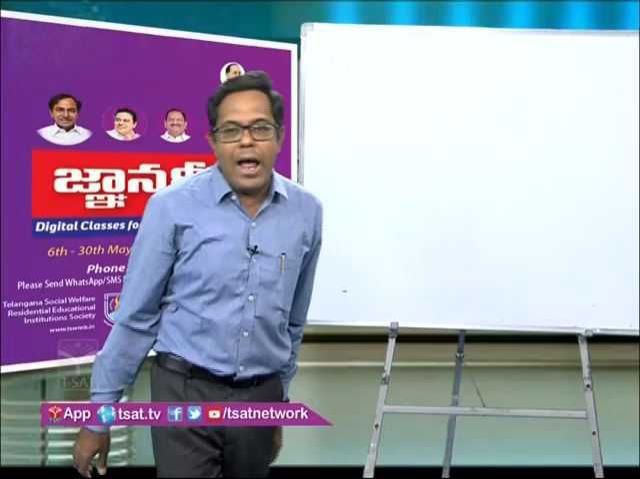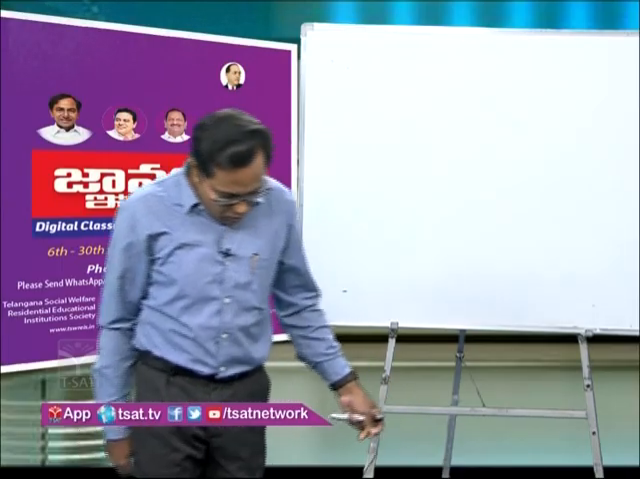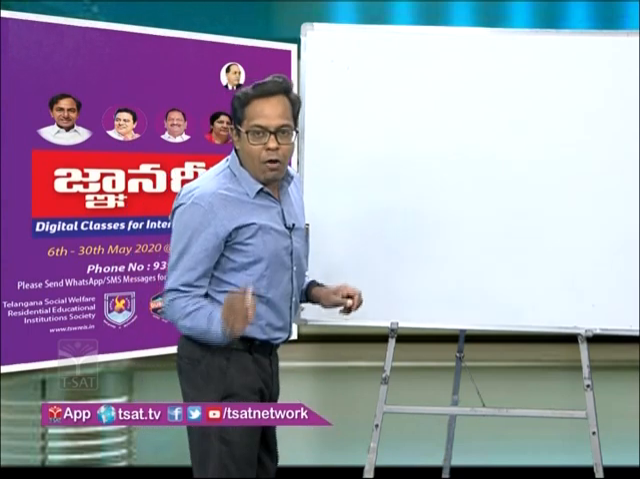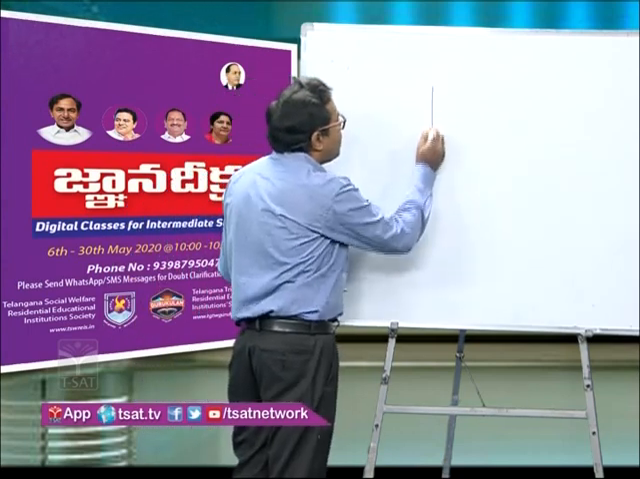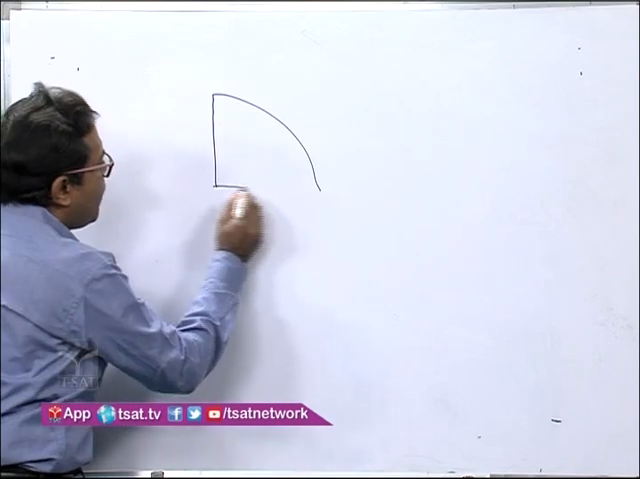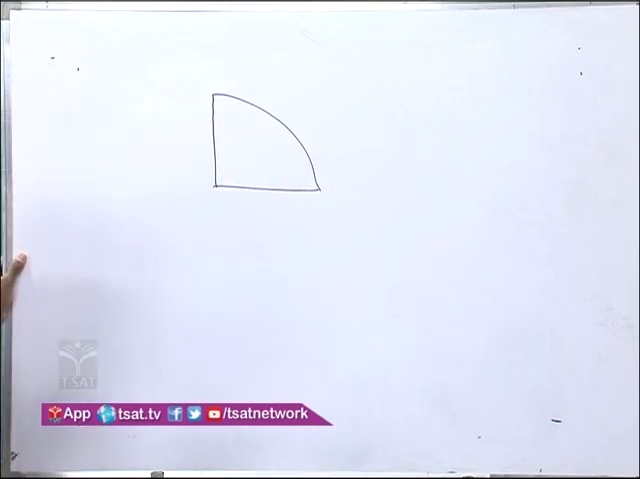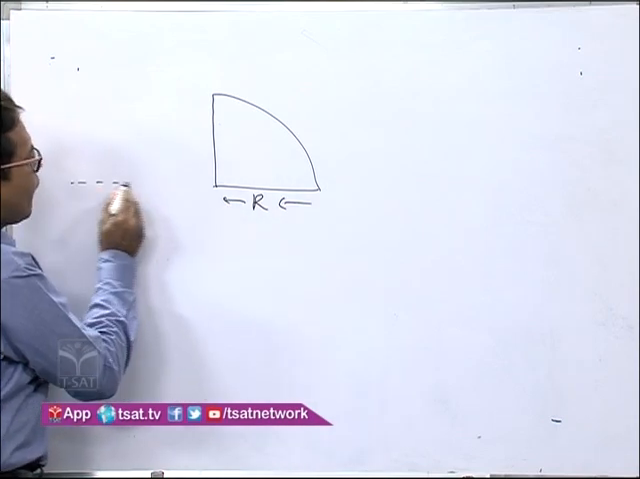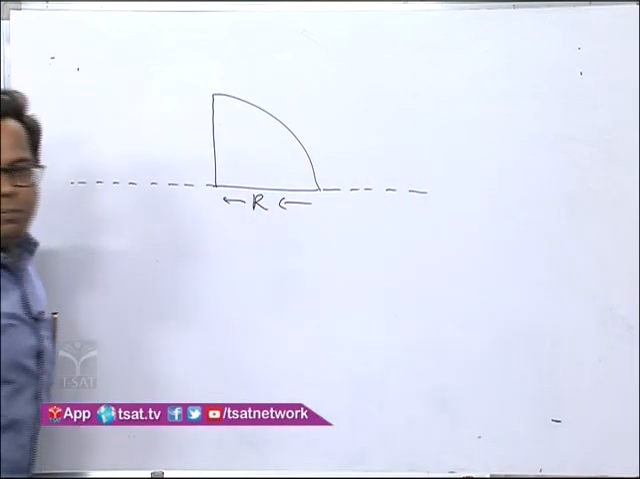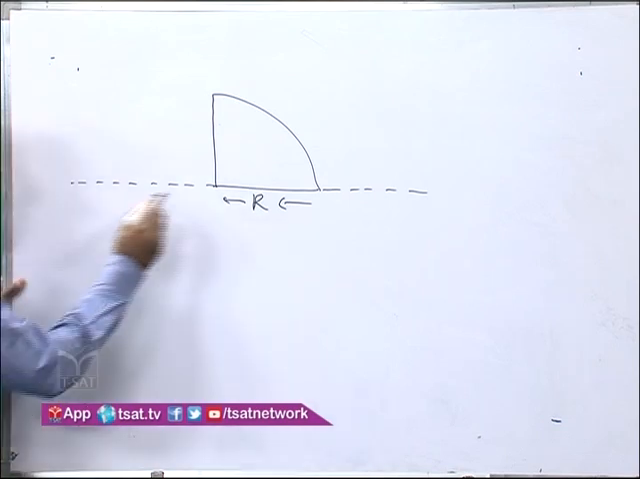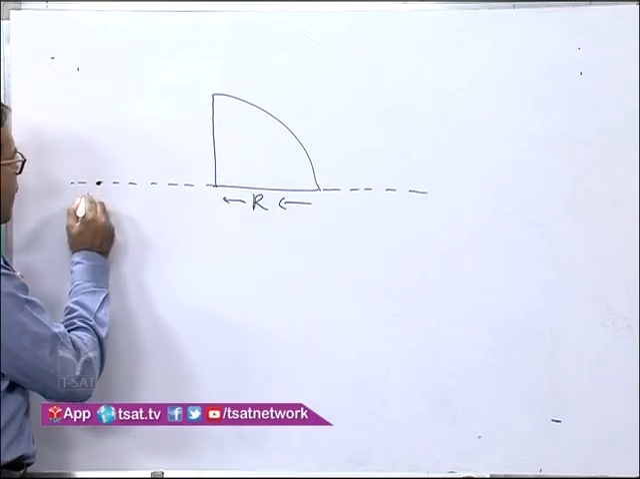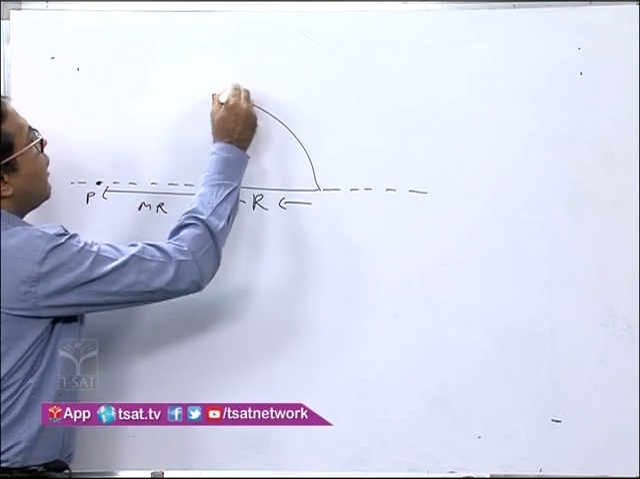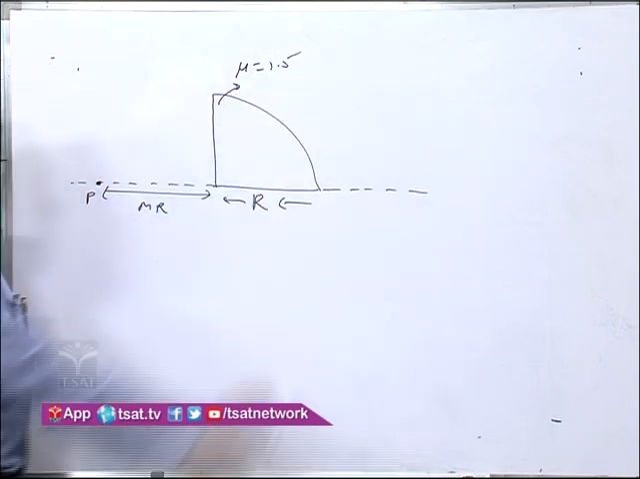Now how to apply the concept that we have learned? Let us see. What is given to us? We have a quarter of a cylinder. The radius is given to be R. It is placed on a table, and the distance of the point object P from one end of the cylinder is mR, and the refractive index is given as 1.5.